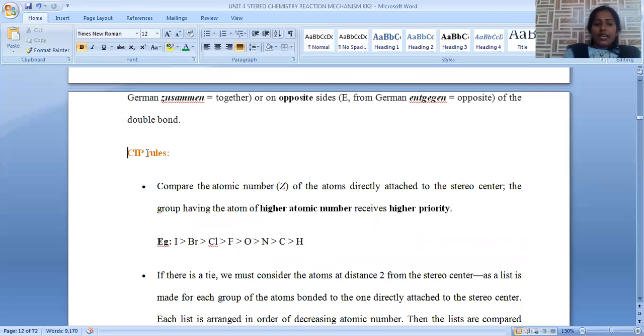Okay. So CIP rules: the first CIP rule states that the atom or functional group directly attached to the carbon-carbon double bond having higher atomic number will get higher priority.